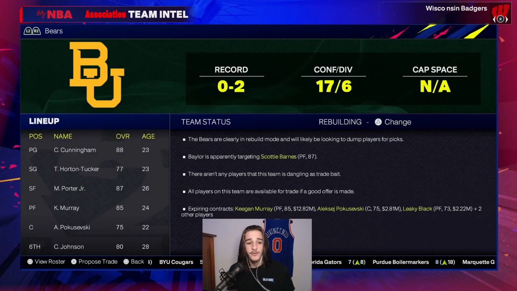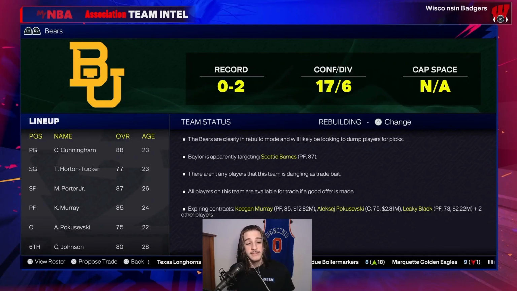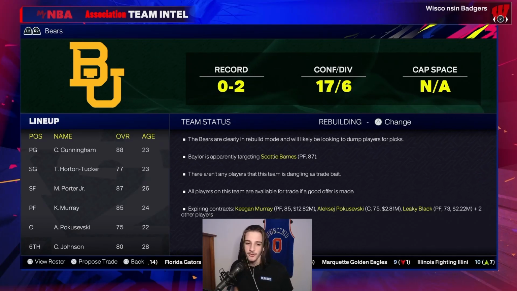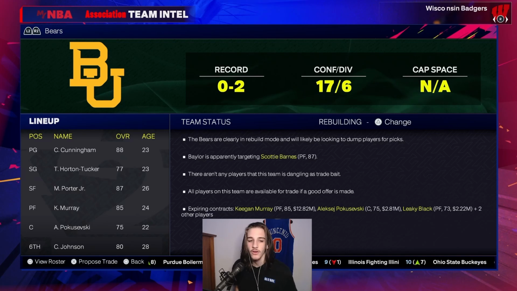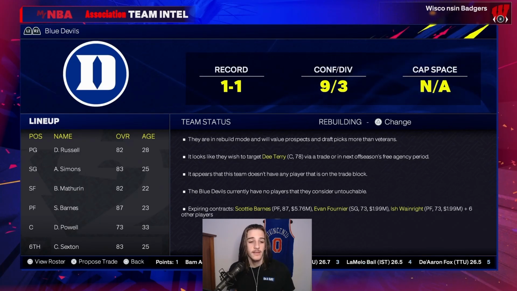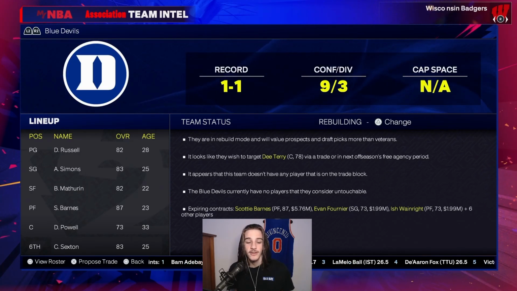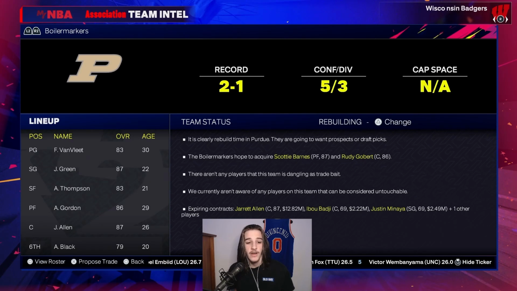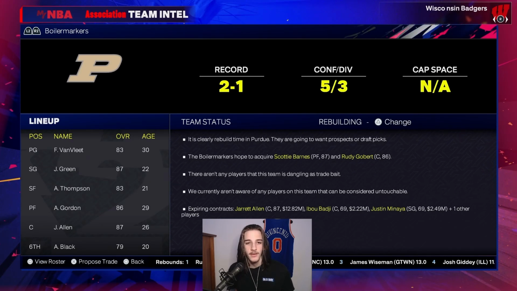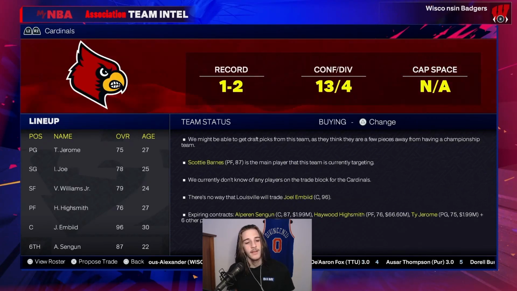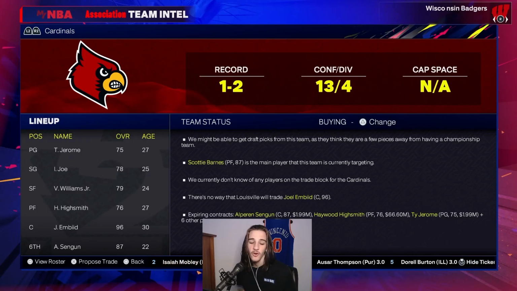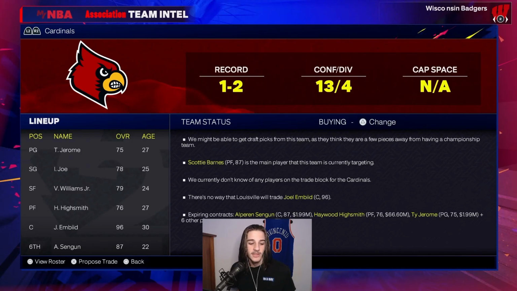signings. Keegan Murray goes to this Baylor team, and now they have a pretty decent big three. Now, big three might be a stretch, but a good trio. Here's Duke with Scotty Barnes. They look a lot better after we've seen a lot of the teams. Purdue gets Jared Allen, and now they look like a very solid squad. Ohio State gets Pascal Siakam. Louisville picks up Alfred Sengun, but they already had Embiid, so that wasn't really the position they needed.